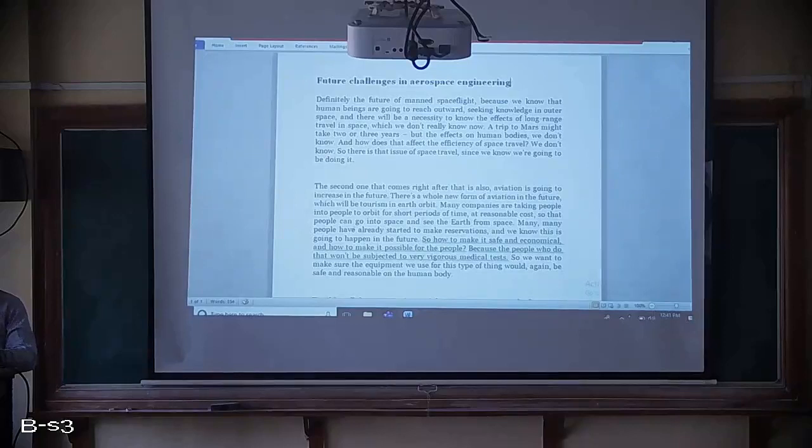And since it is a manned space flight, how should your cabin be designed so that it can give a beneficial environment for the person who is sitting inside the cabin?